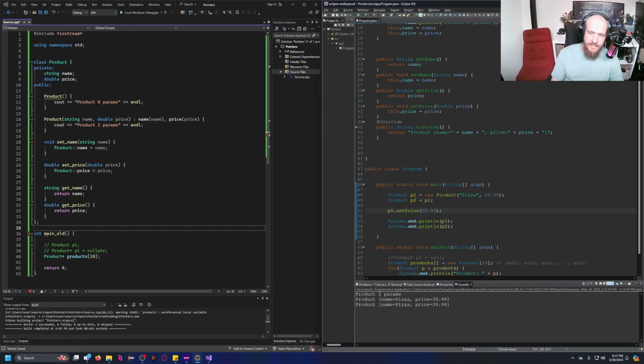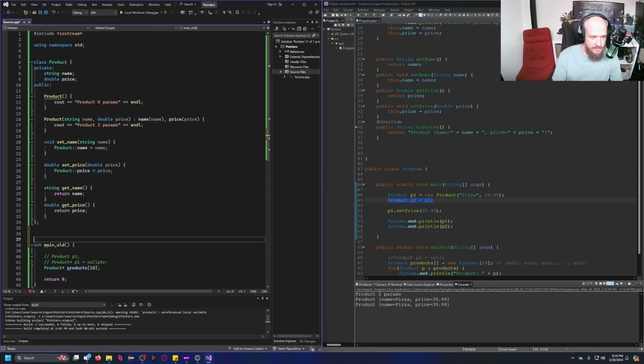Now, why does this happen? Essentially, in Java, when I do this, I get two references to the same memory space. So if I were to change P1, P2, well, basically changes as well. So in Java, everything is a pointer, and pointers are pretty sticky, as we can see over here. Now, let's try the same thing in C++. I'm going to go ahead and create a function over here, a main function. And I'm going to go ahead and create a product P1. I'm going to name it pizza as well, with 29.99.